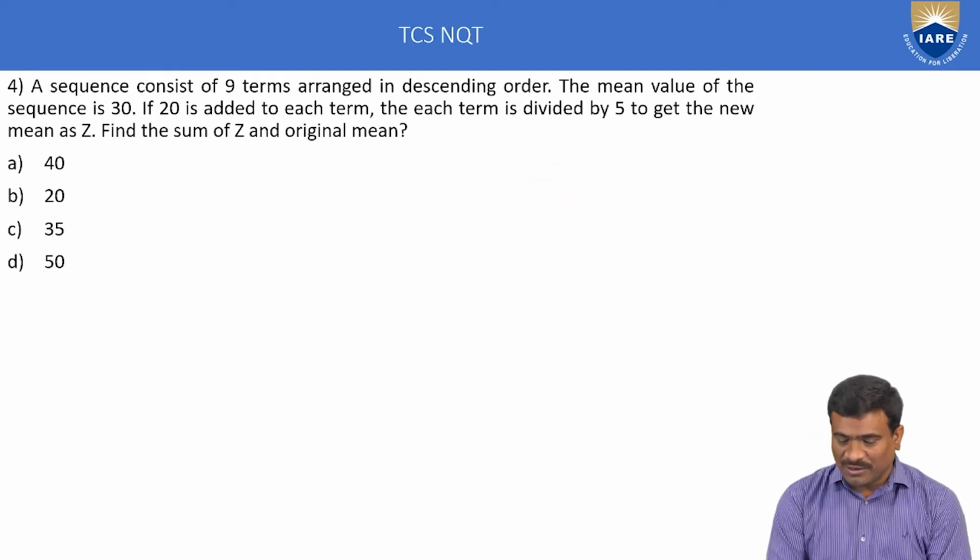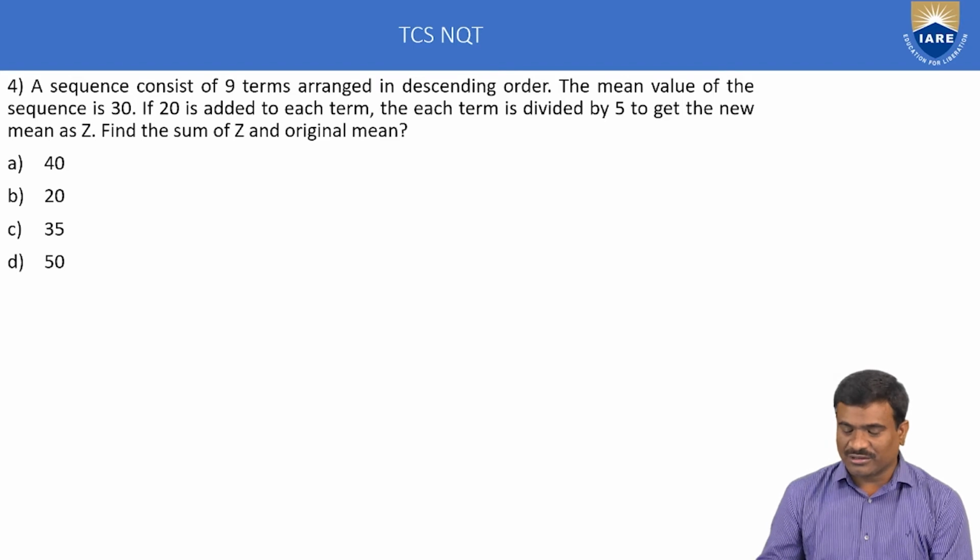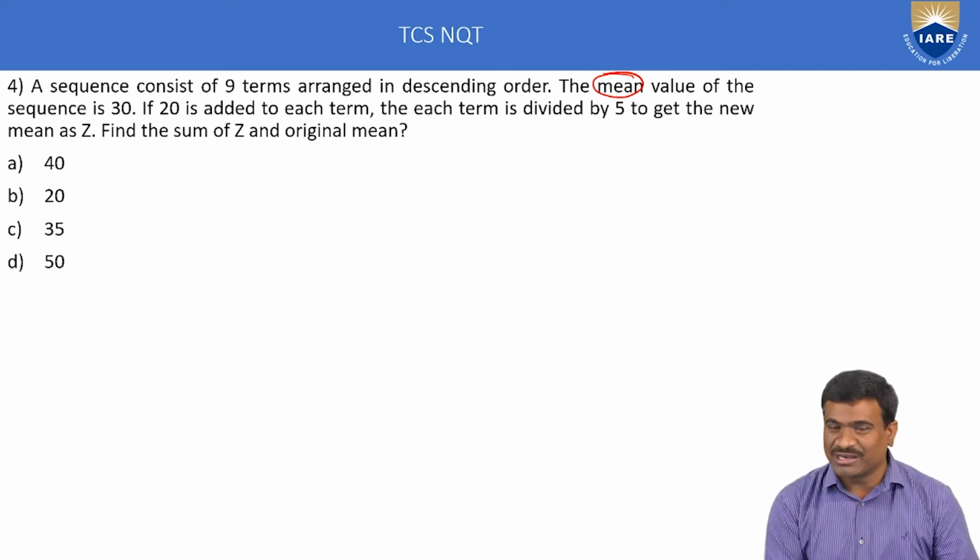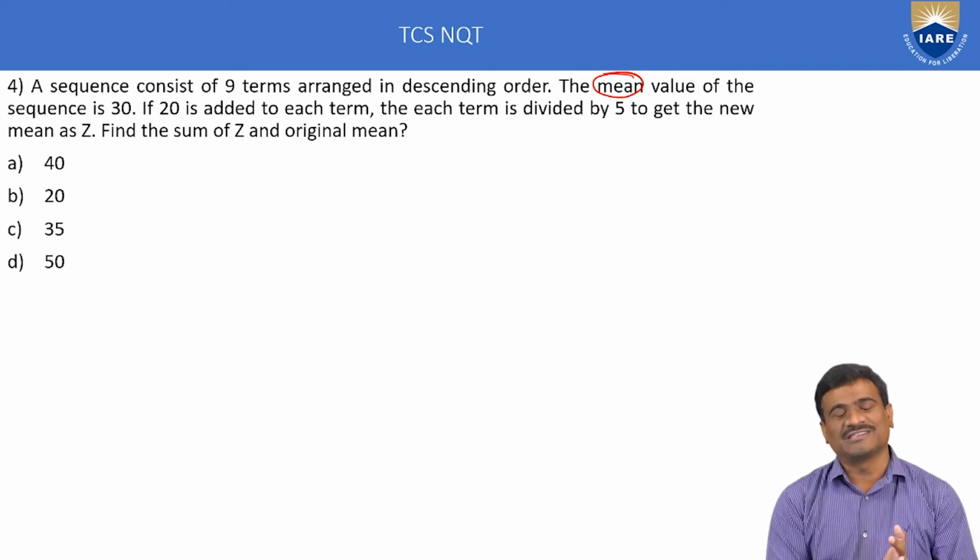Next, fourth example. A sequence consists of 9 terms arranged in descending order. The mean value; mean is called average. Here using statistics: mean, median, mode. Mean is equal to average. Average is approximately the middle. If all are in sequence, mean is exactly the middle. Median is equal to the middle value of the series. Mode, the most repeated number, is called mode. Here the mean value of the sequence is 30.